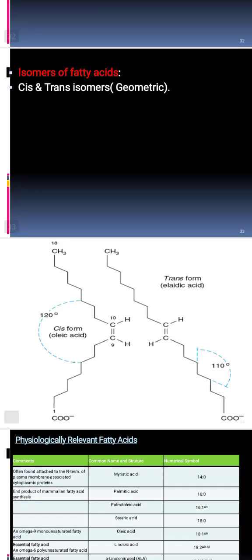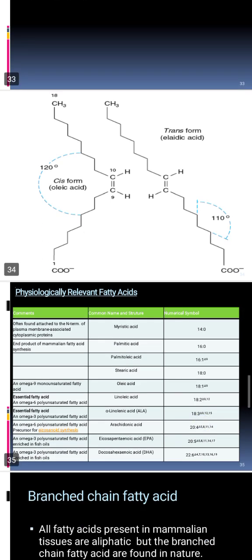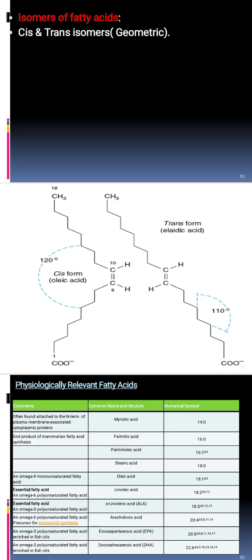What is the meaning of cis and trans isomers? Of course you know the meaning of isomers, right? So let's have a look at the idea of cis and trans. In this diagram we can see the cis and the trans atoms, or actually it's a bond. Have a look at the cis and have a look at the trans.